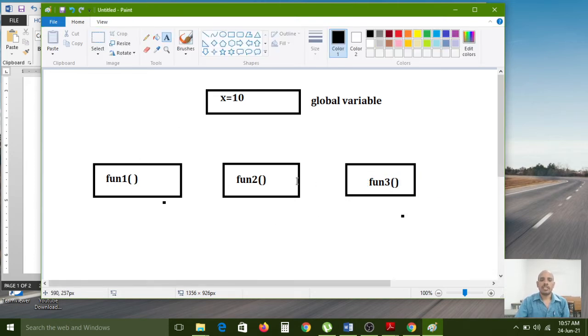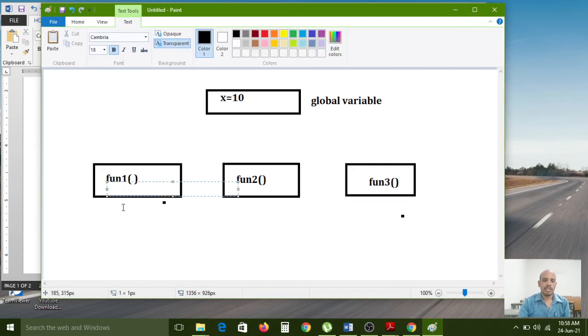So whatever variable you declare inside of a function is completely related to a local variable. In function 1, I want to declare a y variable.